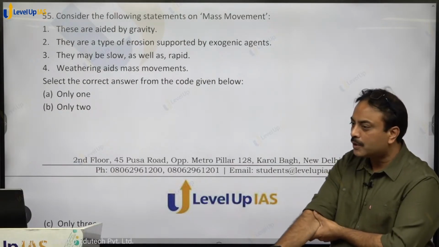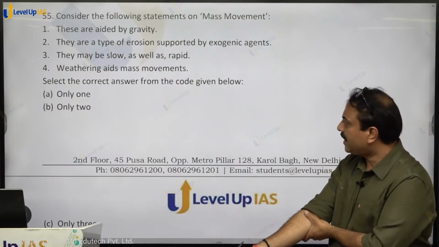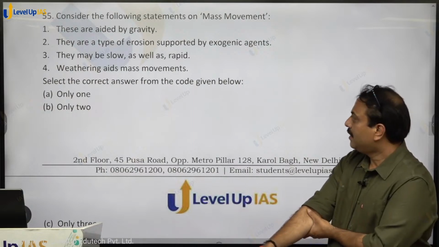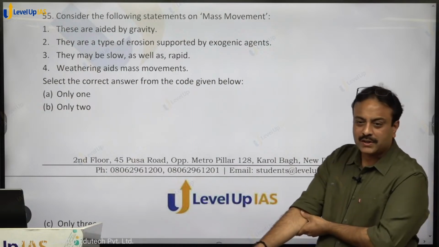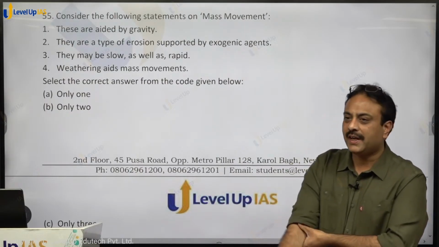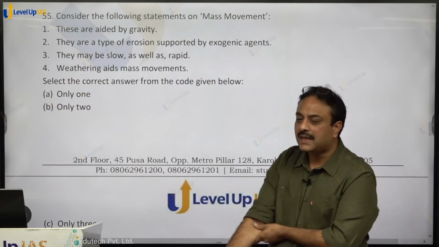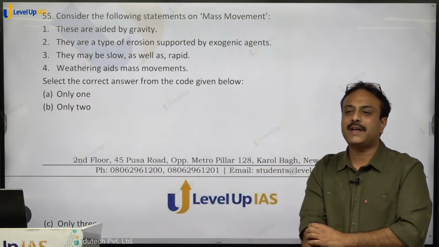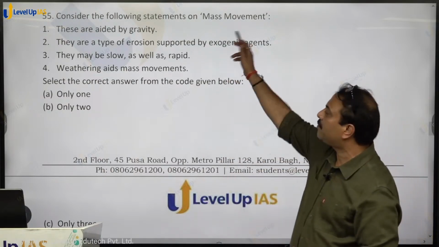Slow भी हो सकता है, rapid भी हो सकता है. Weathering aids mass movement. Is mass movement a type of erosion supported by exogenic agents? What is the basic definition of mass movement?